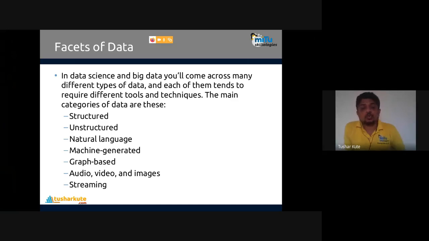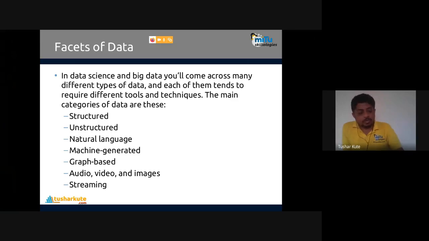So let's talk about the data types here, with some small examples, and see how they are handled. In common, there are 7 different types of data: structured data, unstructured data, natural language, machine generated data, graph based data, audio, video and images, and streaming data.